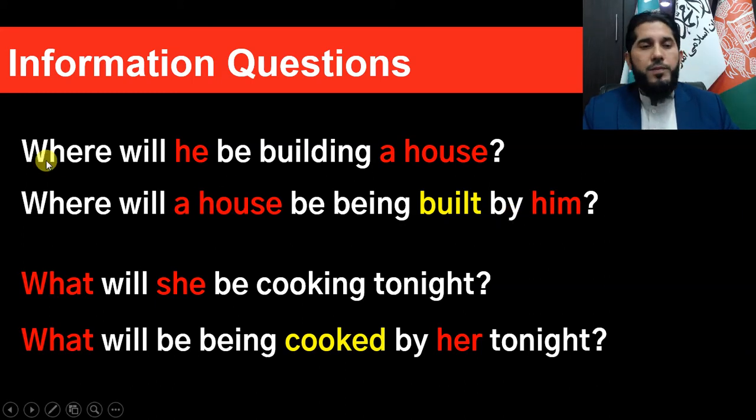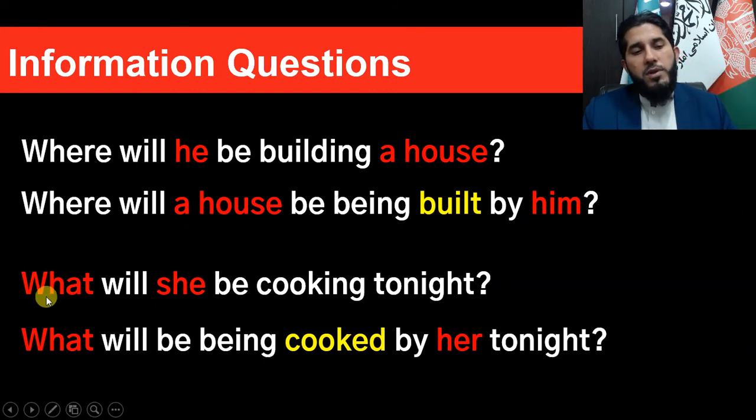So now look at it. Where will he be building a house? Where will a house be being built by him? Here the subject is the doer of this action and the object is the receiver. So therefore we say it's active voice. And here the subject, which is a house according to grammar, is the receiver of this action, but not the doer of this action. So therefore we say it is passive voice.